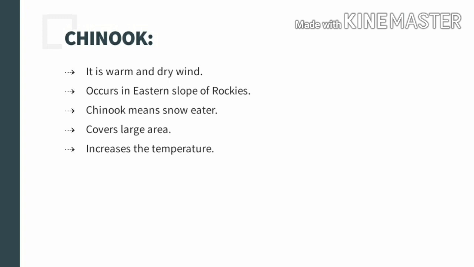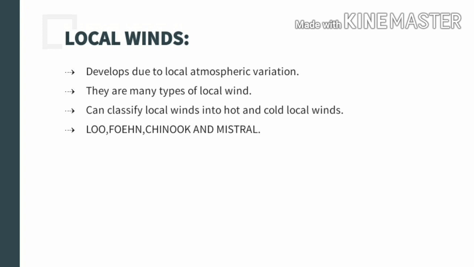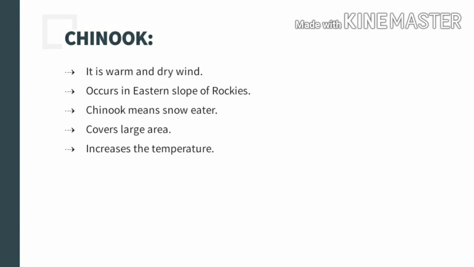Chinook is known as snow eater because on the leeward side of the Rockies, the wind is melting and evaporating as much as 25 centimeters of snow.